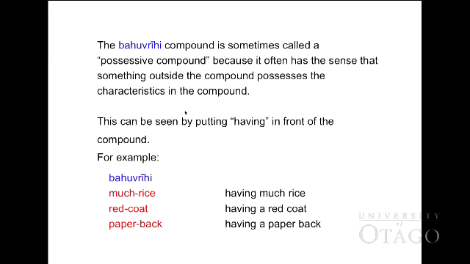So it can be seen by putting "having" in front of the compound. You see from this example, Bahuvrihi: bahu, the first part, means much, and vrihi means rice. So much rice can be translated as having much rice. Red coat, having a red coat. Paperback, having a paper back.